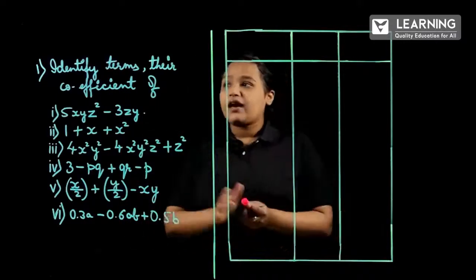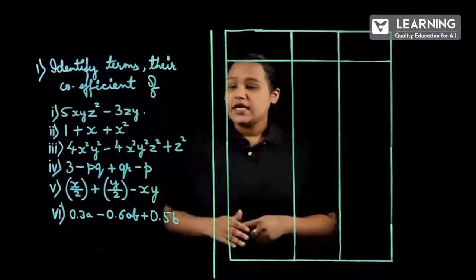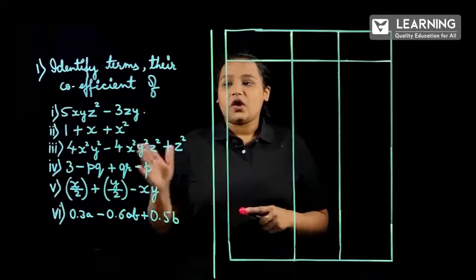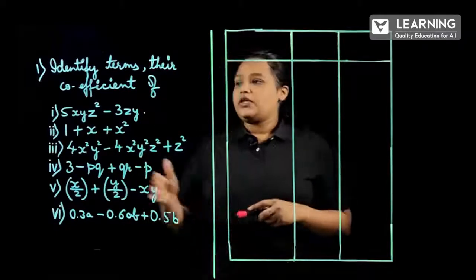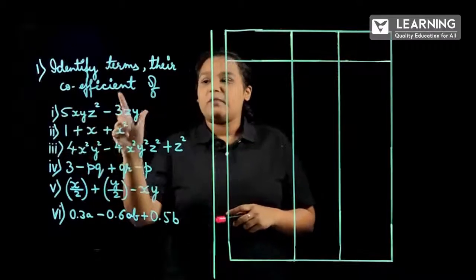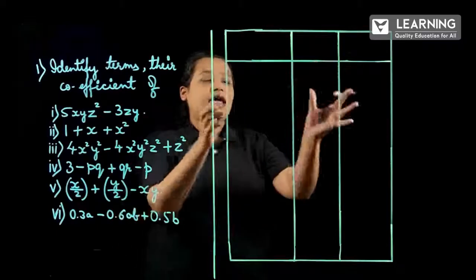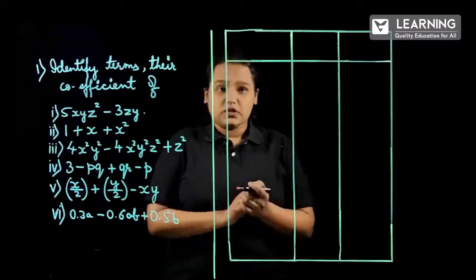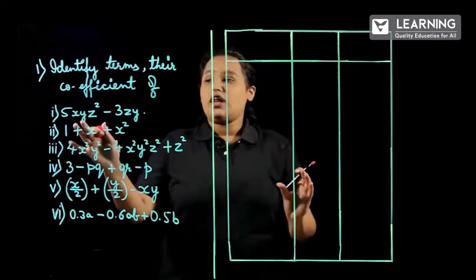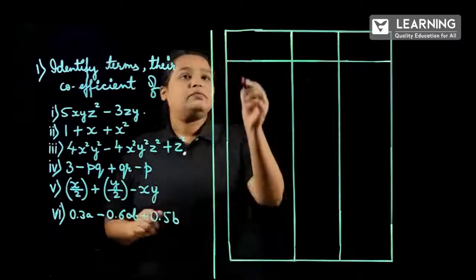What we have to do? We have to identify the terms and their coefficients of the following problems. Here they have given 6 problems. So, let us start solving from the first problem, 5xyz square minus 3zy. I have written here 3 columns: the first column is the questions, the next column is terms, and the third column is coefficients.